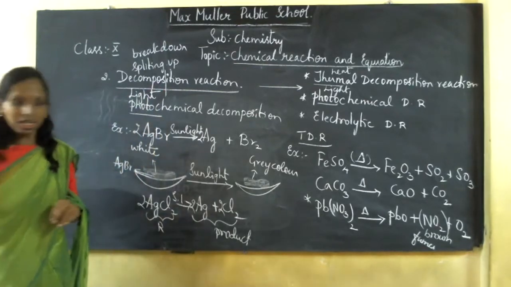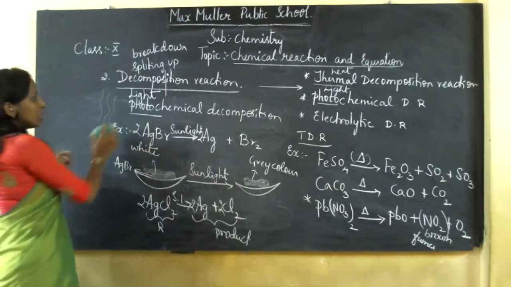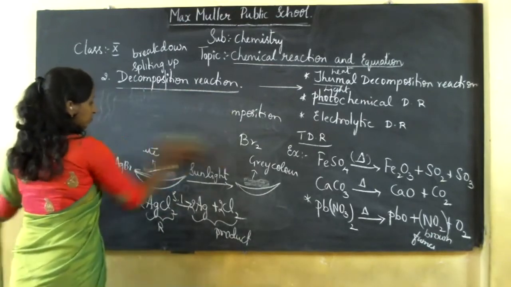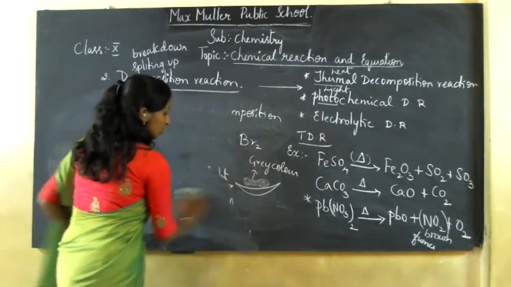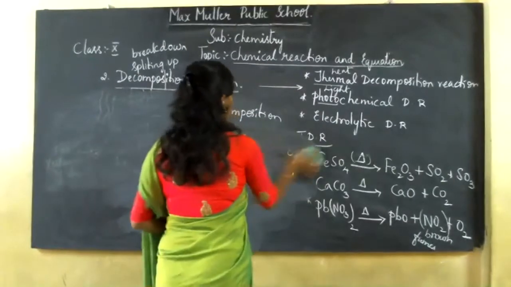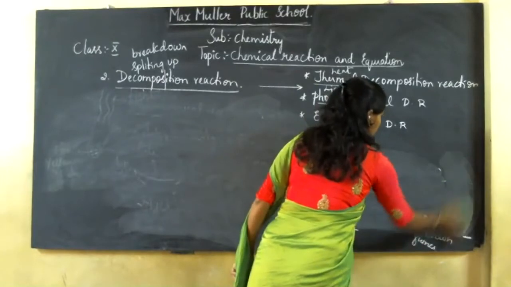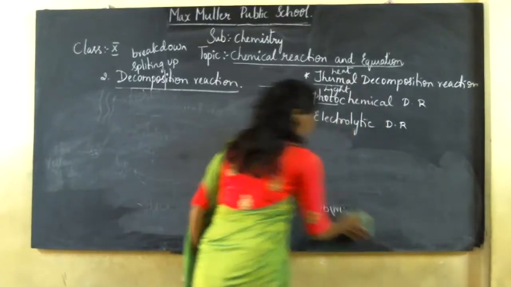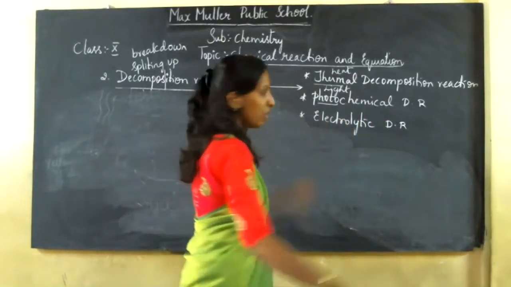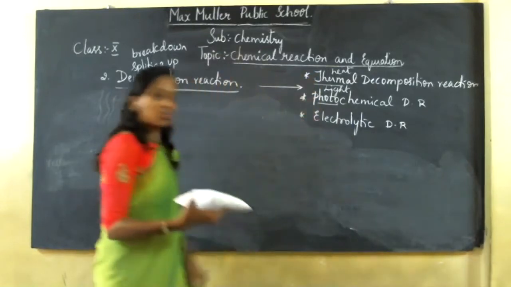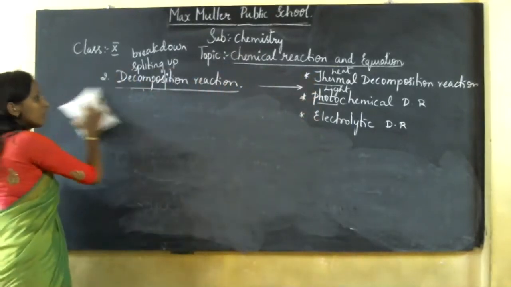Right? Yes. The next one is the electrochemical decomposition reaction. The name itself will define it. The other two I told you. Now you tell me, what exactly takes place in electrochemical?